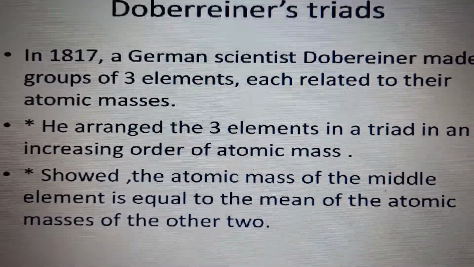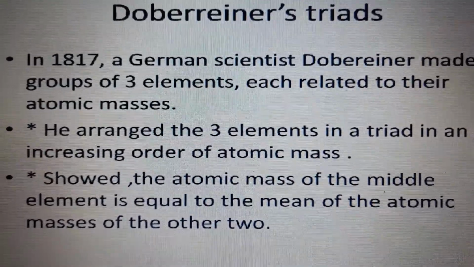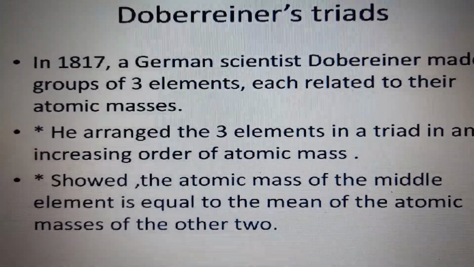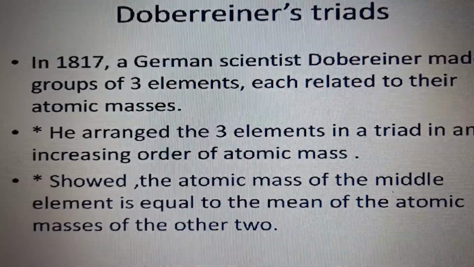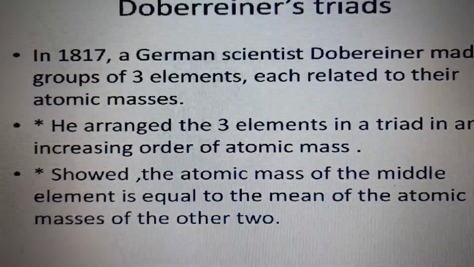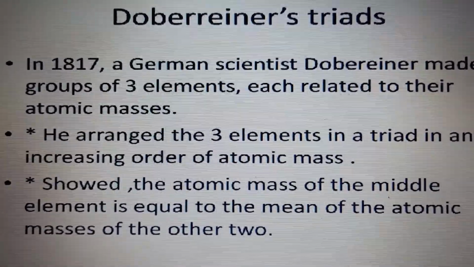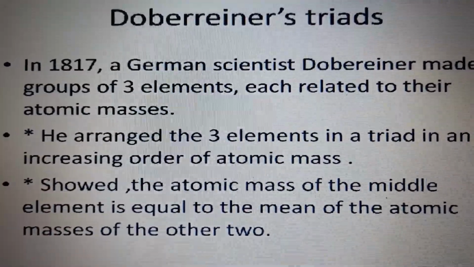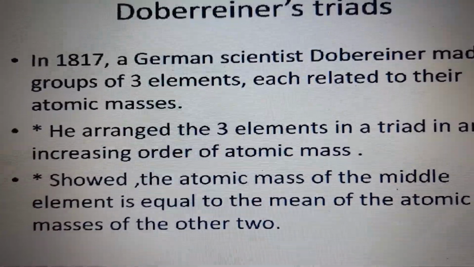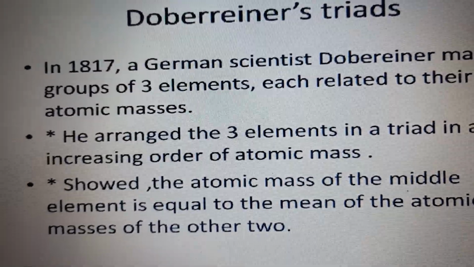He arranged the elements in a triad, in sets of 3, and in increasing order of their atomic mass. And he showed that when you add the atomic mass of the first element and the third element and divide by 2, their mean or average is equal to the atomic mass of the middle element.